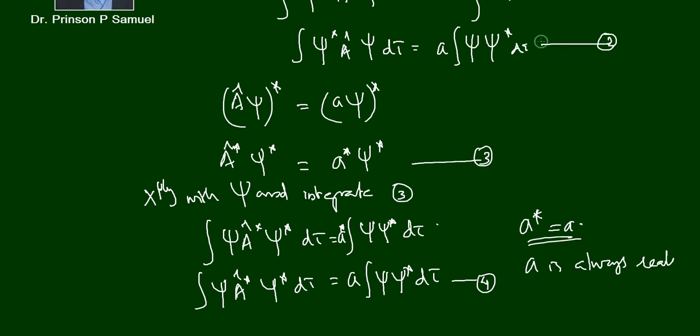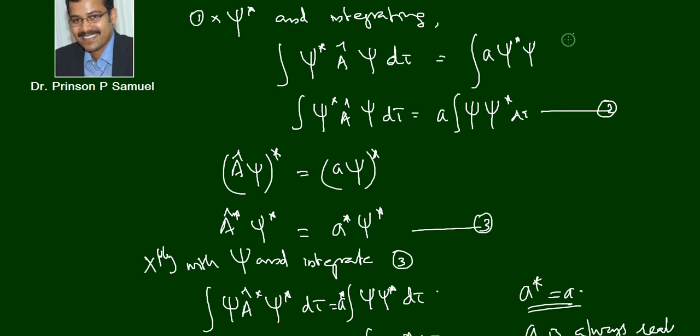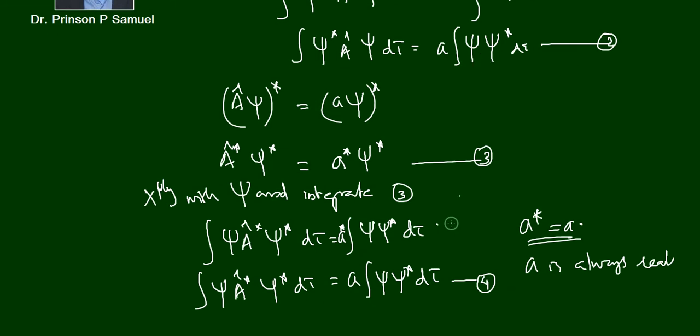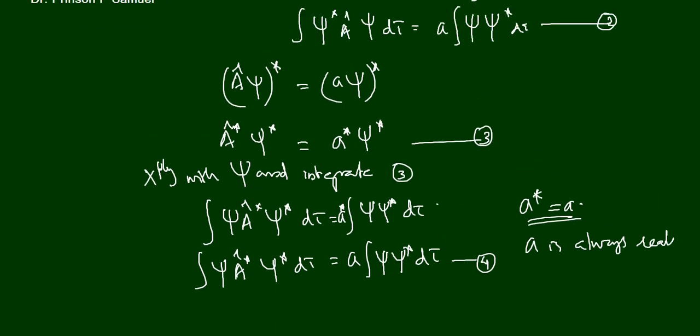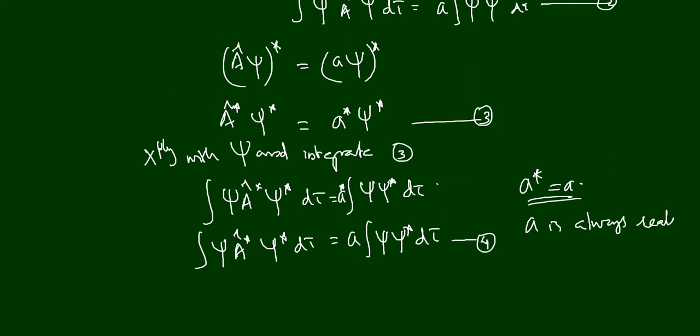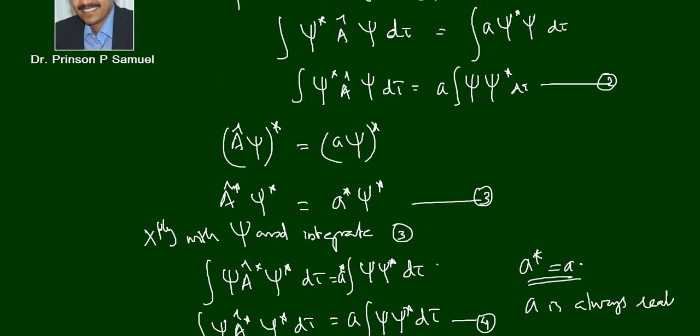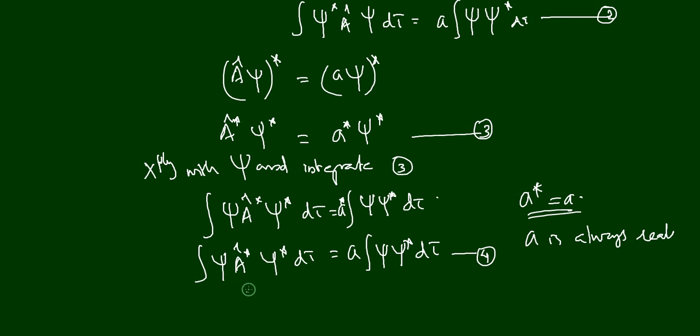Now we check equation number 4 and equation number 2. Sorry, I forgot to put dτ here. In equation number 2 and equation number 4, on the right hand side we have the same quantity, that is a ∫ ψ* dτ. Therefore, the left hand side of equations 2 and 4 should be the same, right? So we can write the left hand side of equation 2 as